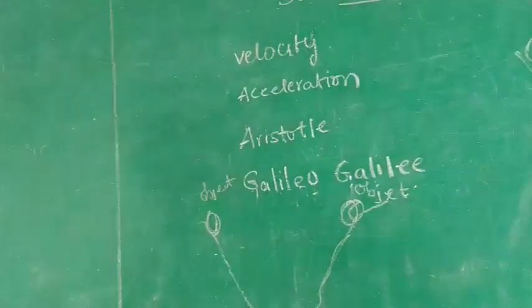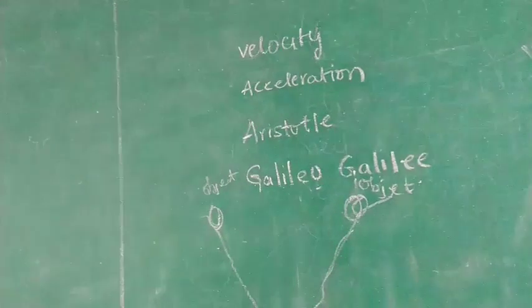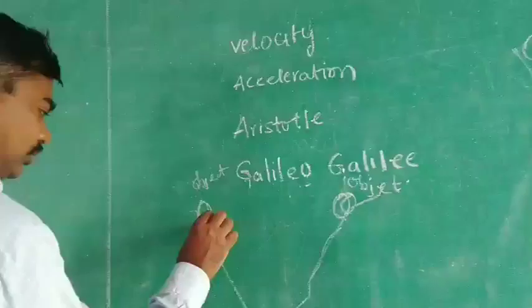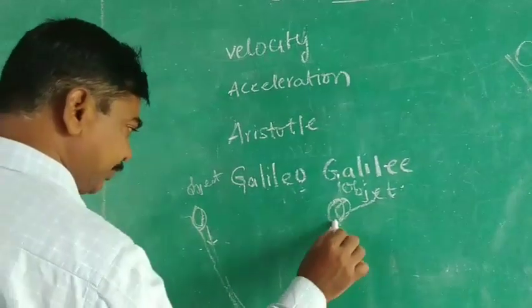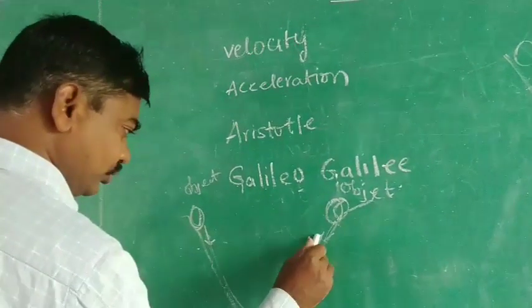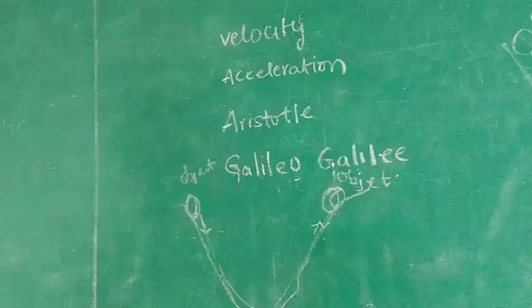Here you are leaving the object from both sides. If you leave the object here, what will happen? It will come down and go up. Yes, coming down and going up.